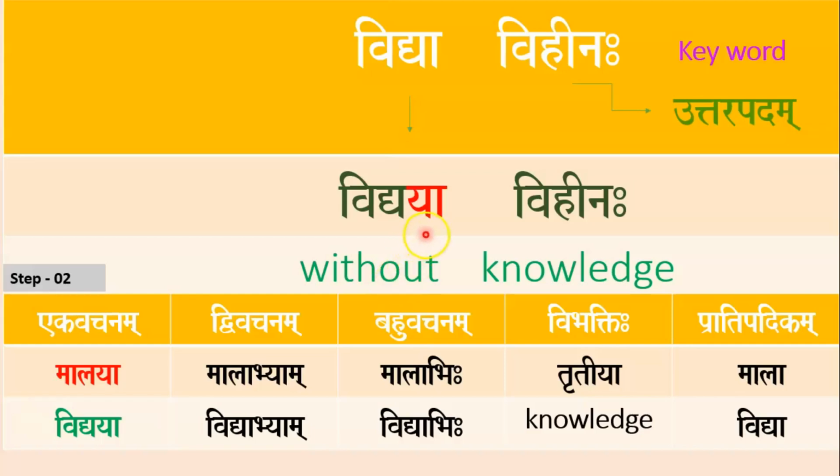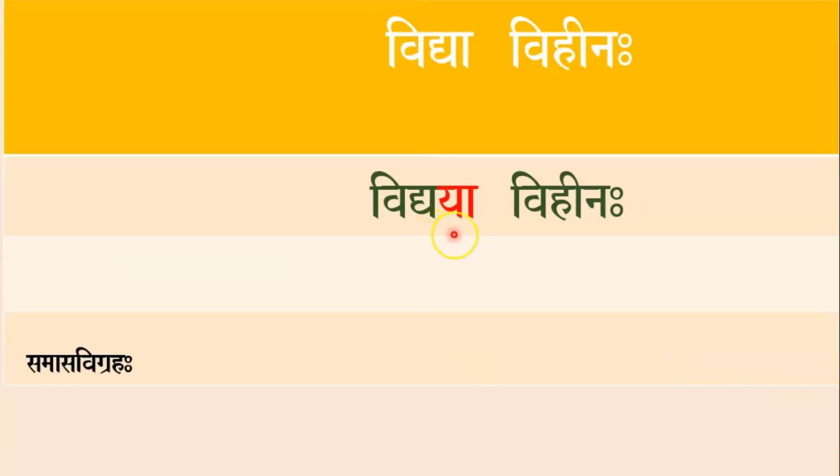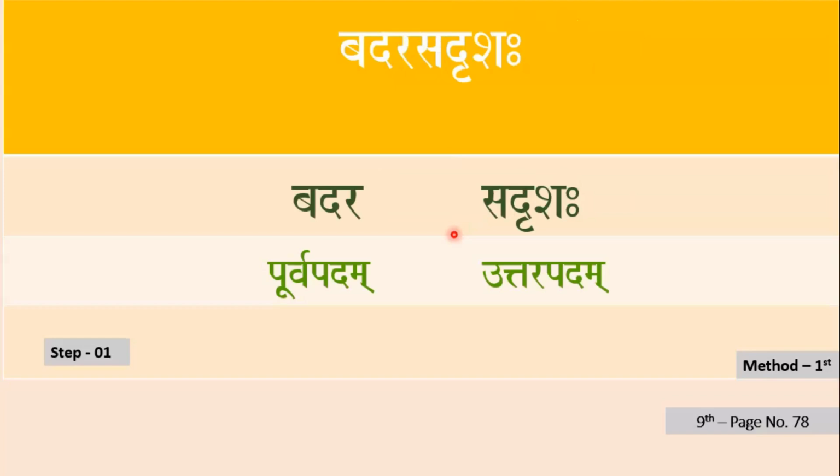That's why Vidya is replaced by Vidyaya. So, our Samasa Vigraha will be Vidyaya Vihinaha. Let's move on to our third word.